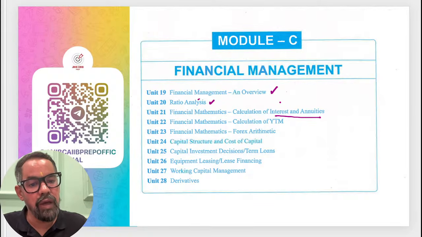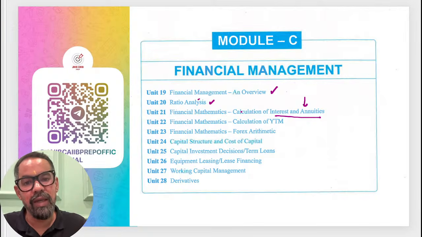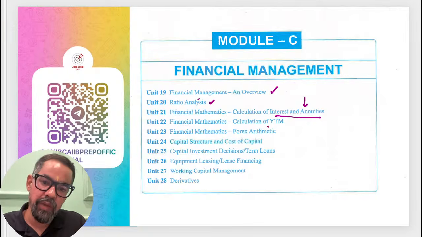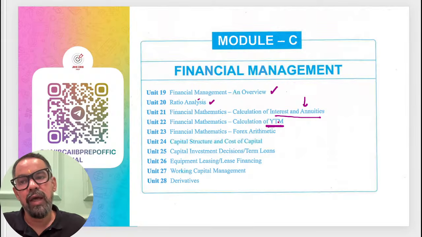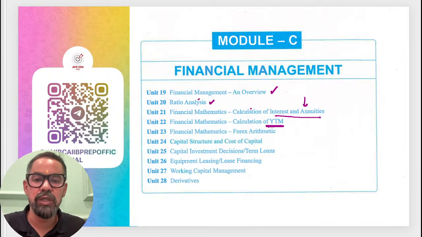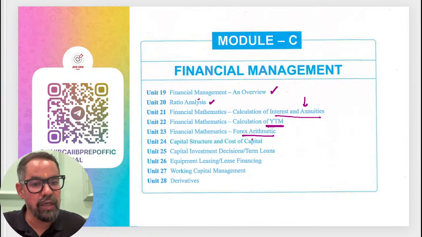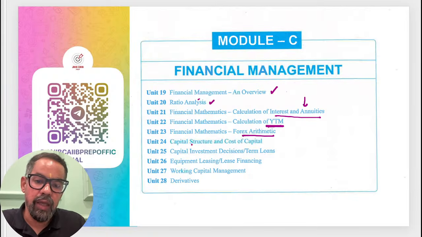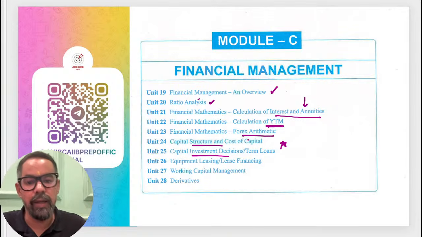And one question whether it is around annuities or EMI. Mostly it is about the EMI things. Then we have YTM. The good thing is they have recently asked theorems in I and IFS also. So mostly they'll go for bond valuation, YTM, yield to maturity, and current yield that get asked every time. We have Forex arithmetic, the next topic under this. Then we have capital and capital structure and investment. At least 4 to 5 marks question based on this, even more than that.